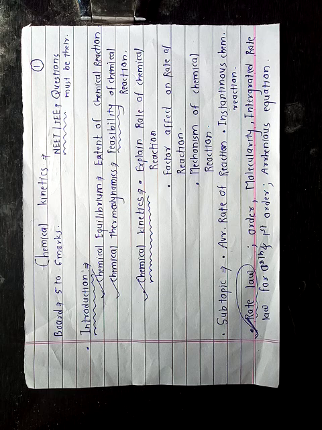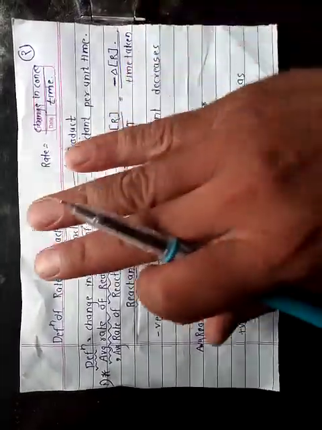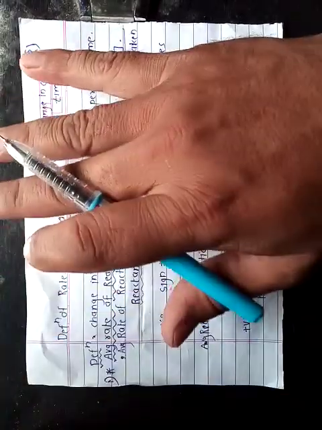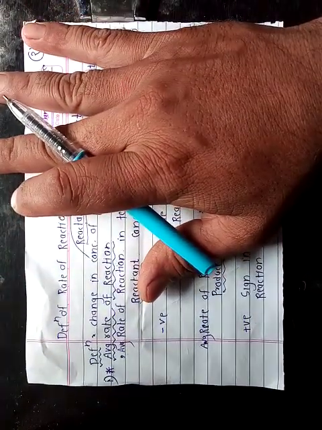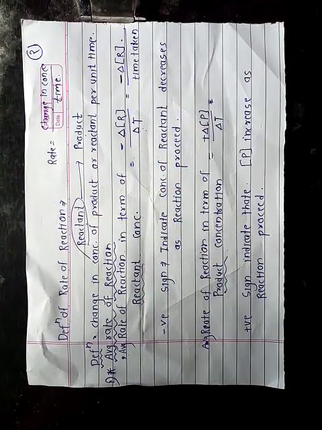Now first of all, we start with the definition of rate of reaction. So we'll discuss the rate of chemical reaction. First, we discuss in short the definition of rate of chemical reaction, and after that, we'll discuss the types of rate of reaction.